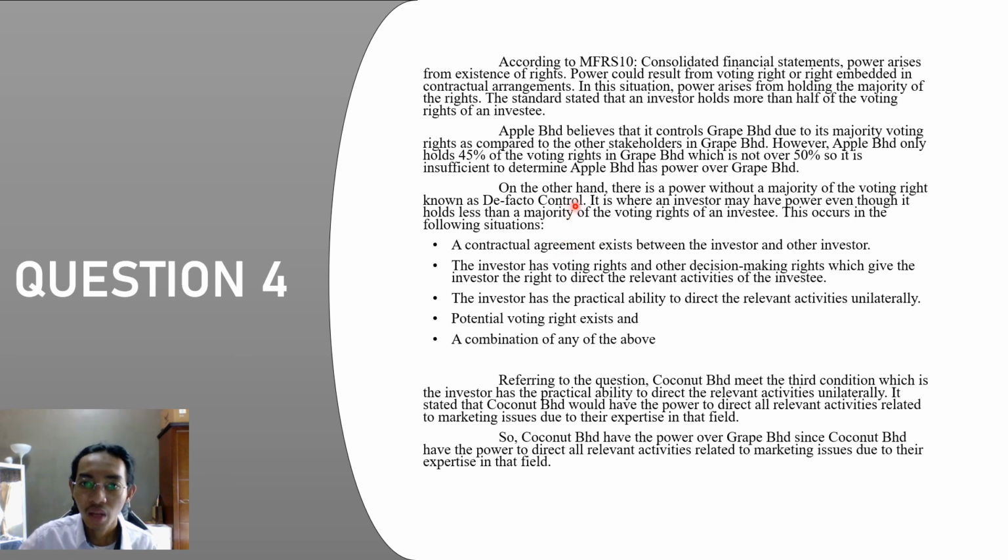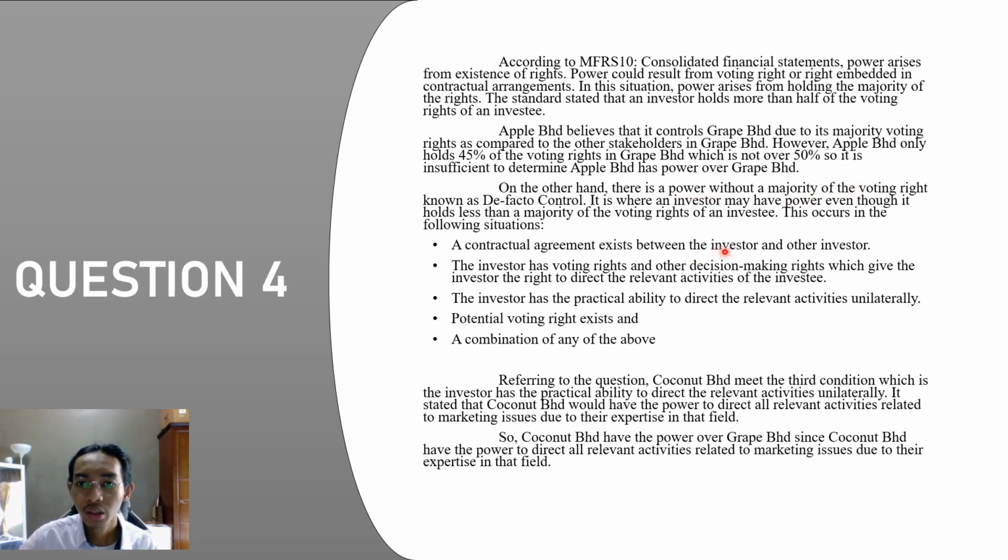In the question, Apple Berhad believes that it controls Grape Berhad due to majority voting rights compared to the other stakeholders in Grape Berhad. But Apple only holds 45% of the voting rights, which is not over 50%, so it is insufficient to determine that Apple Berhad has power over Grape Berhad.